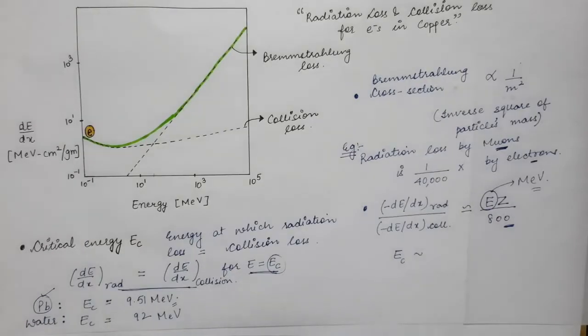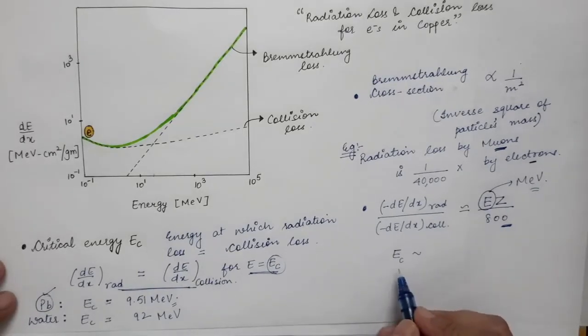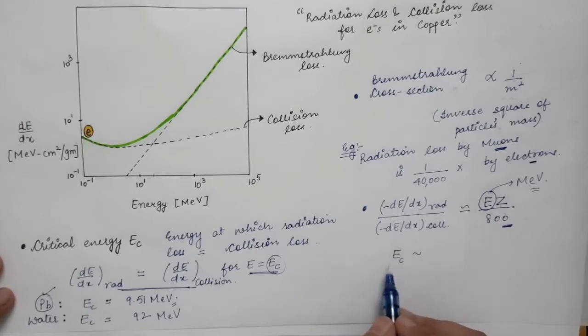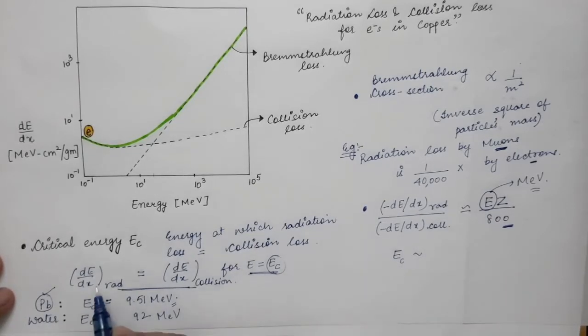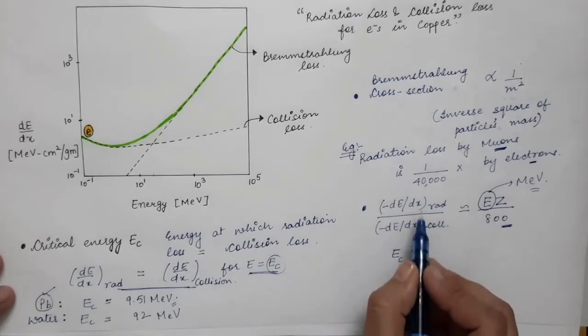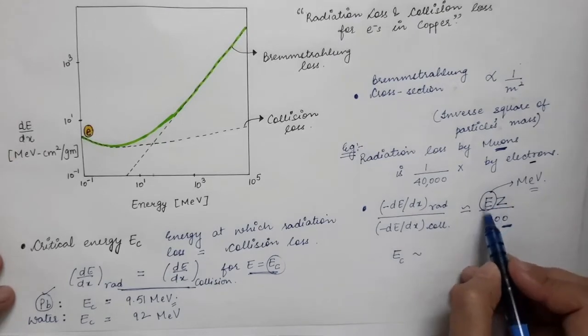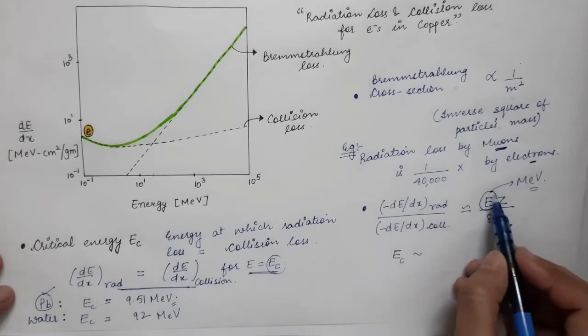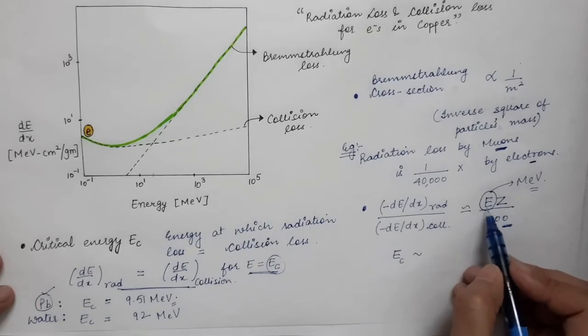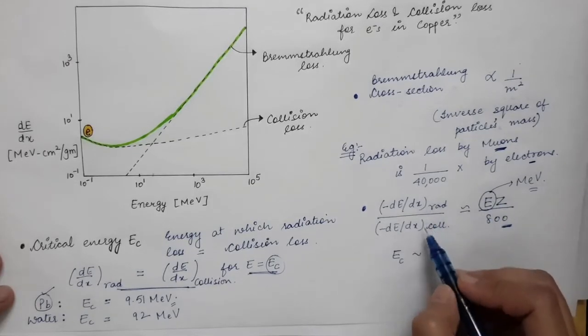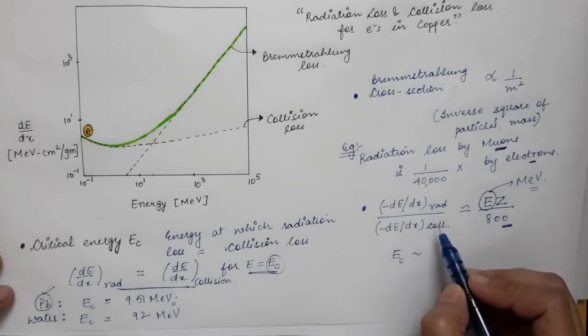And from this formula you can find the expression of EC. Now EC is the critical energy. When the energy of the incoming particle is equal to EC, then the radiation loss is exactly equal to the collisional loss. Means this ratio must be equal to 1 when E is equal to EC. So when E is equal to EC, instead of E you will insert EC, and the ratio on the left hand side will become exactly equal to 1.